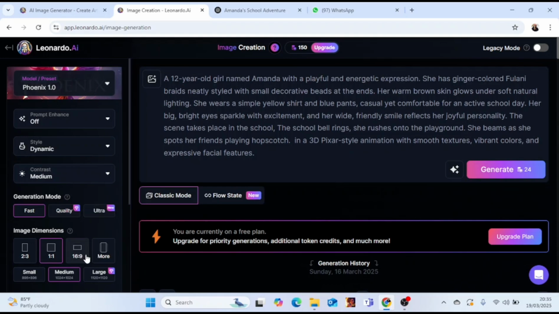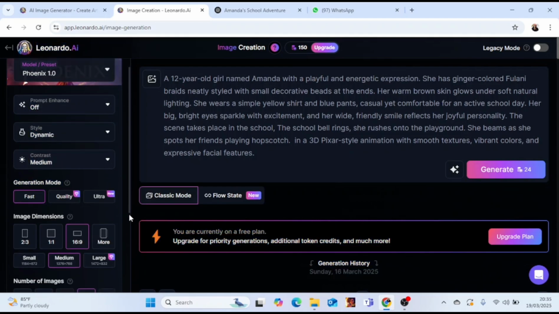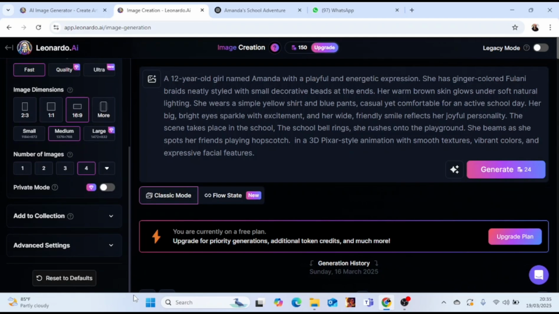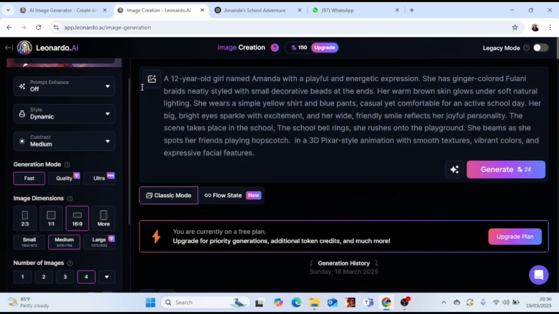I will also choose my dimension as 16:9, which is the dimension for YouTube videos, and I will click medium here as well. Once I'm done with that part, I would scroll down to get other advanced features, such as the number of images I want to produce. I will click on 4 because I really want options that I can choose from. And then I think I'm done right now, and I will just go ahead and generate my image.